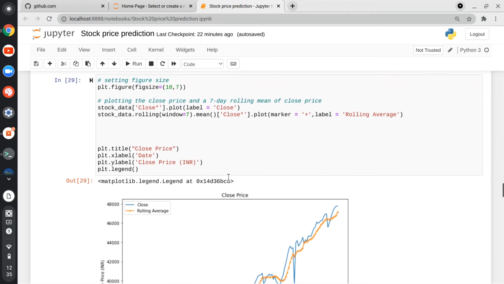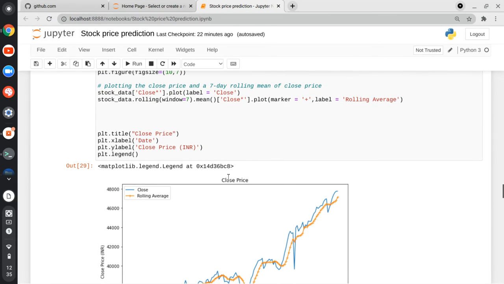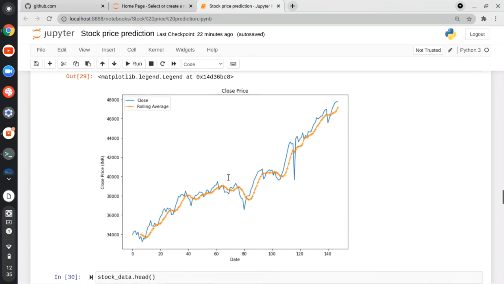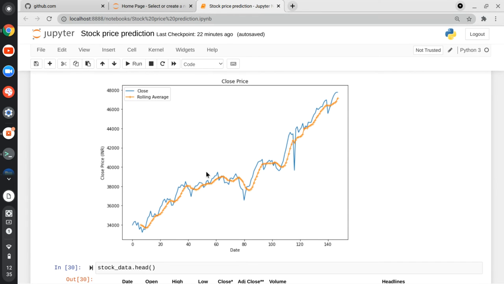Now I am plotting a graph which has the closing price along with the 7 days rolling average. In rolling average, we generally take the first 7 days closing price, calculate its average and plot it on the graph. And now we discard the first day's closing price, and add the new day, that is the 8th day closing price, and calculate the average and plot it on the graph.